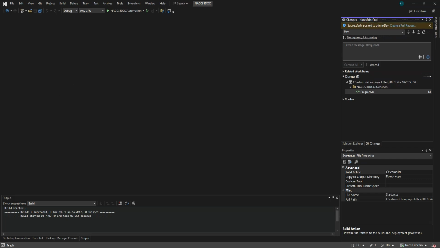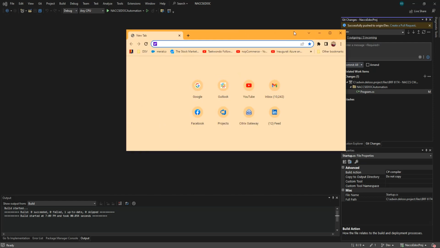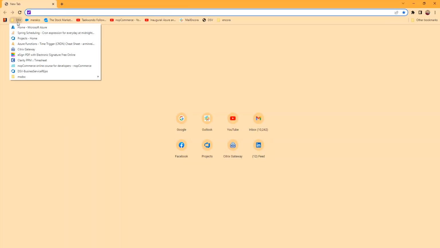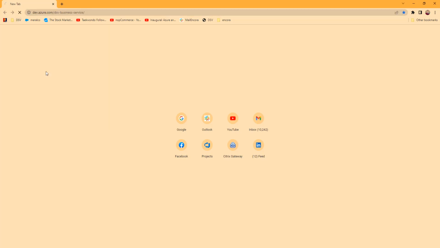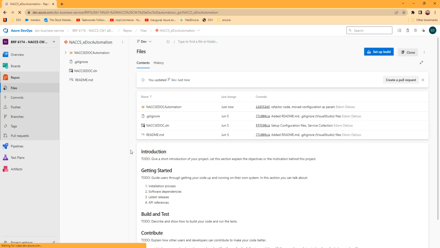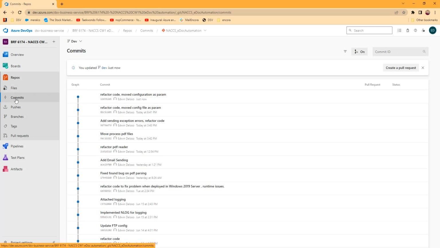All right. So if you can see in my repo here, this is our repo. Yeah, so this is the project. If you can see that, this is our commit. All right, so that's our name. That's my name.